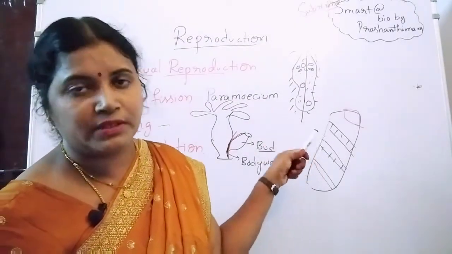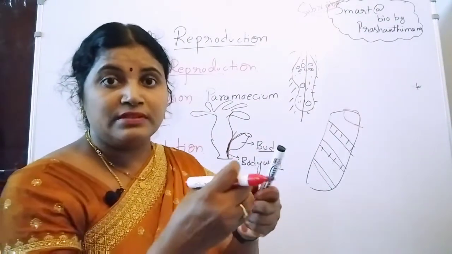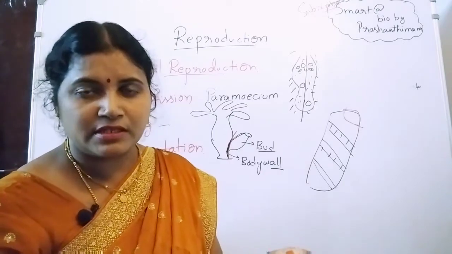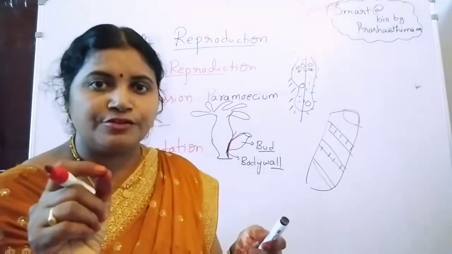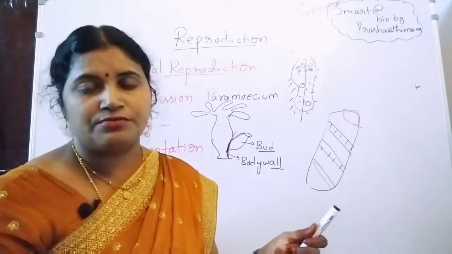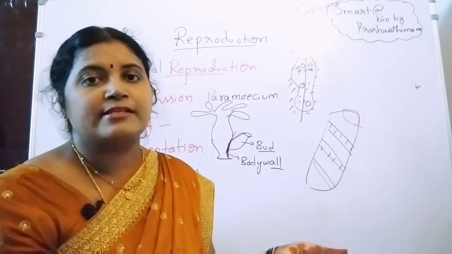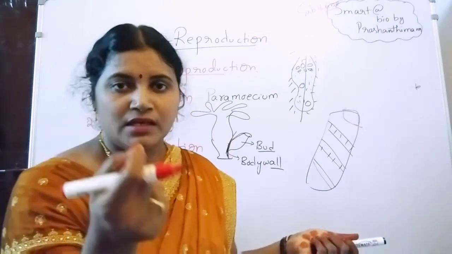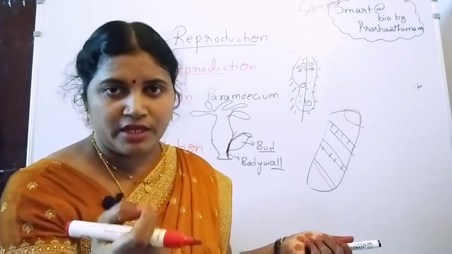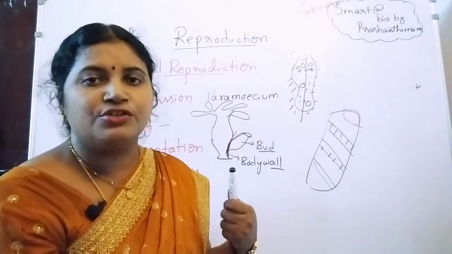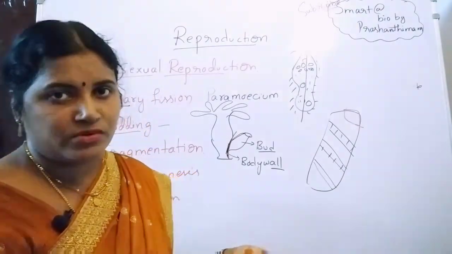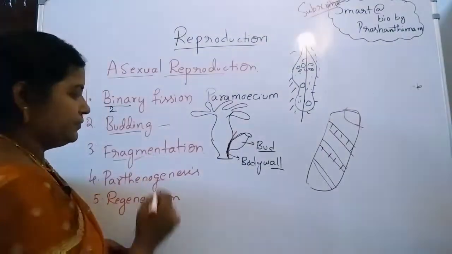Any part of this parent organism is going to be separated. A fragment is nothing but a piece of a part. A piece of the parent organism detaches from the parent and grows as an individual organism. A piece or fragment of the body part of the parent organism detaches and grows as an individual organism, and that process is known as fragmentation.